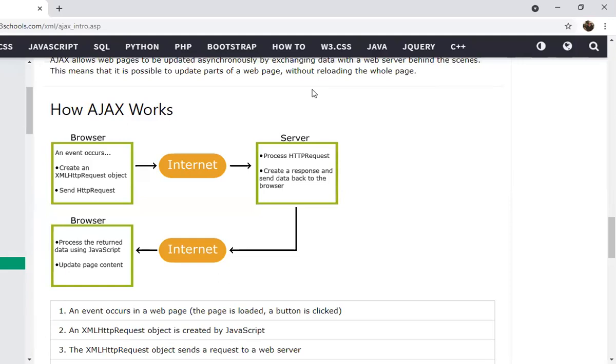Here, this example or this diagram, they are focusing upon the technologies which are used in Ajax, like XMLHttpRequest. And on the other side, the server side, the request is received as an HTTP request, and then the response is sent back to the browser. And the browser makes use of JavaScript in order to manipulate the data or combine the technologies. Did you get certain concepts here? Yes, sir.